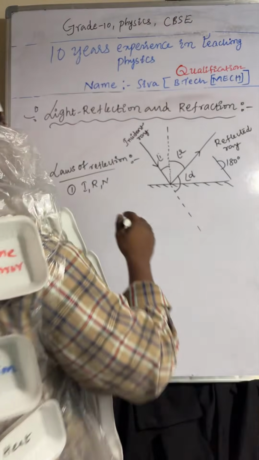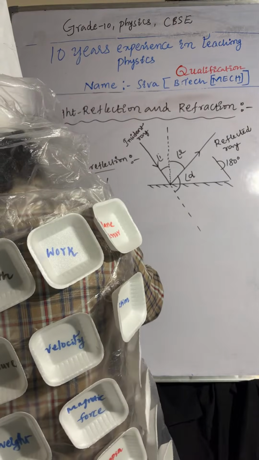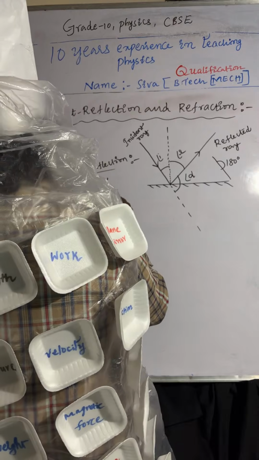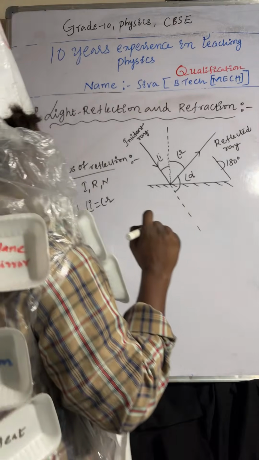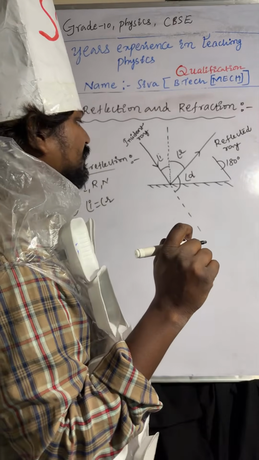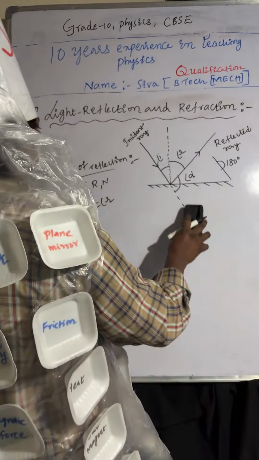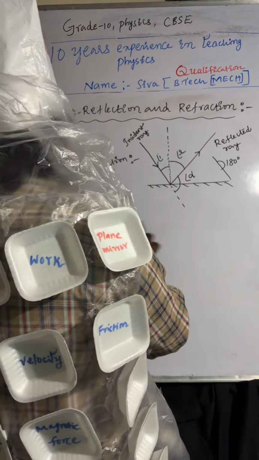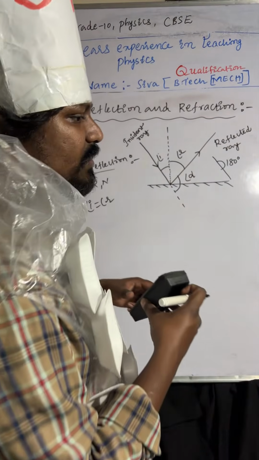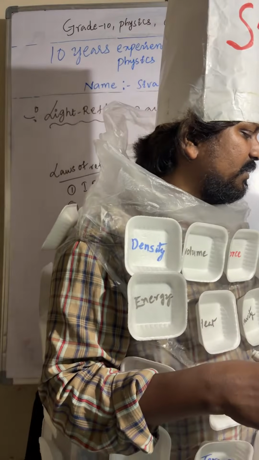Point number two, the angle of incidence is equal to the angle of reflection. The angle of deviation formula is very, very important, and they will ask questions based on it.